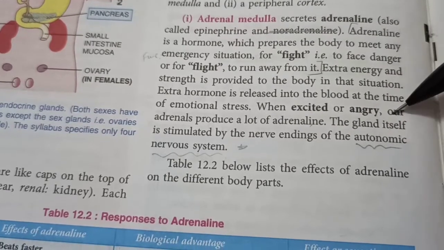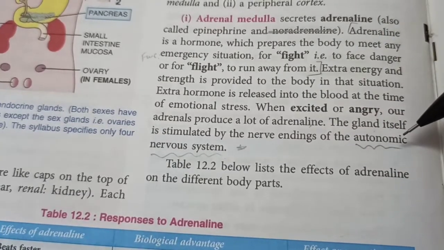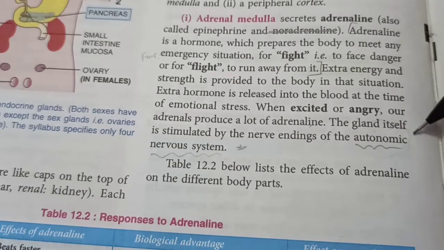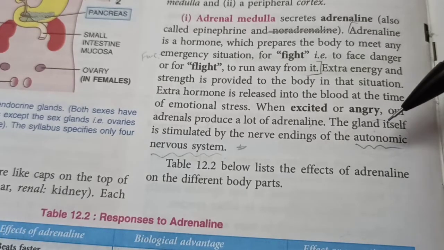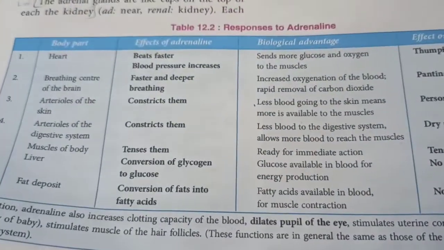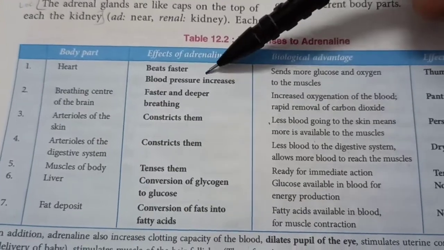The gland itself is stimulated by the autonomic nervous system, about which we shall study in another chapter, the nervous control chapter. As the name suggests, the autonomic nervous system is autonomous. It is not in our control. It takes care of internal reflex actions, like increasing the heartbeat, increasing the blood supply during crisis. Some of the changes which adrenaline brings about in our body are as follows. The heart beats faster and the blood pressure increases.